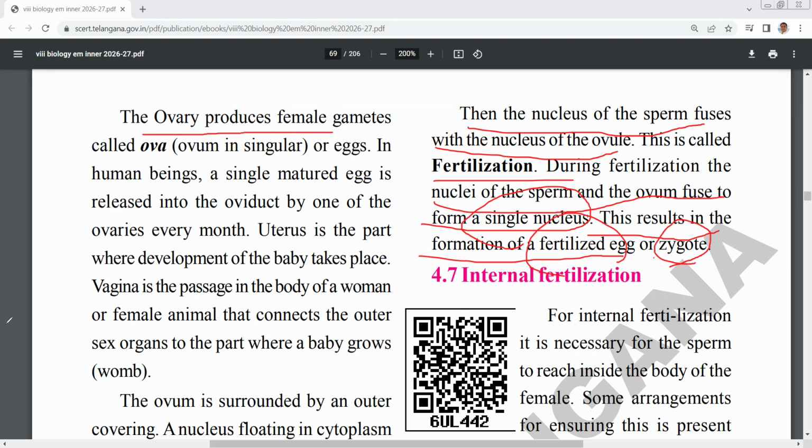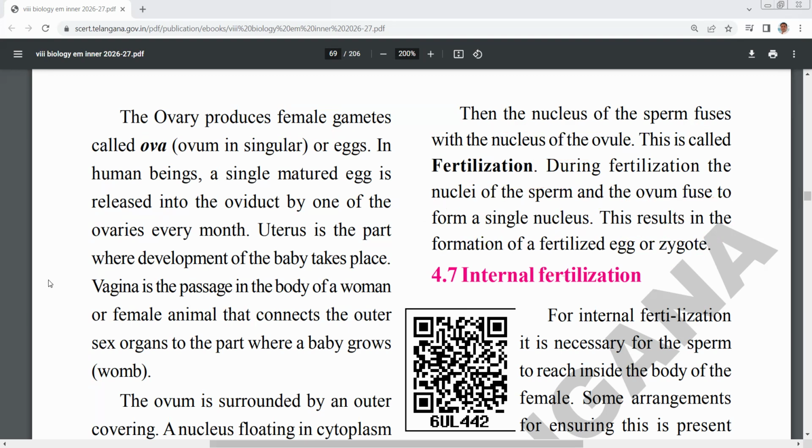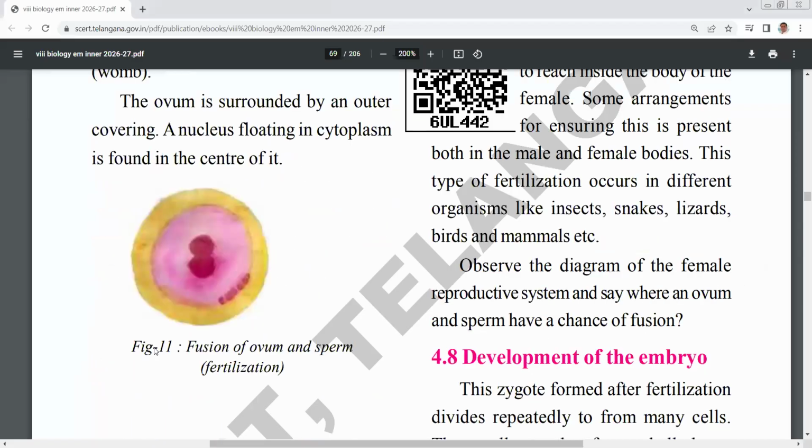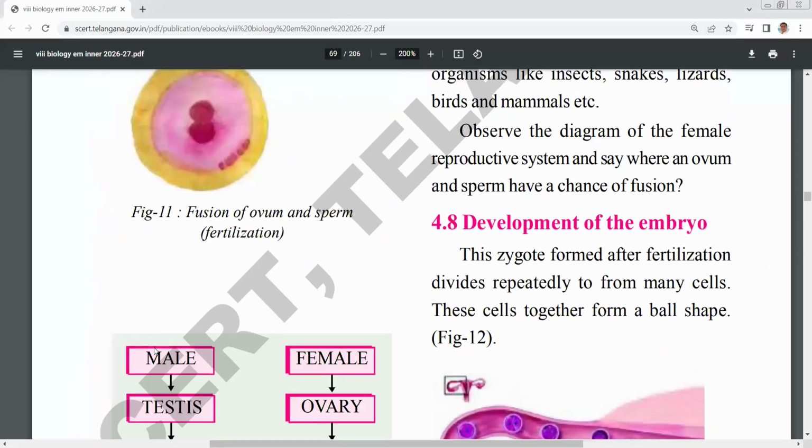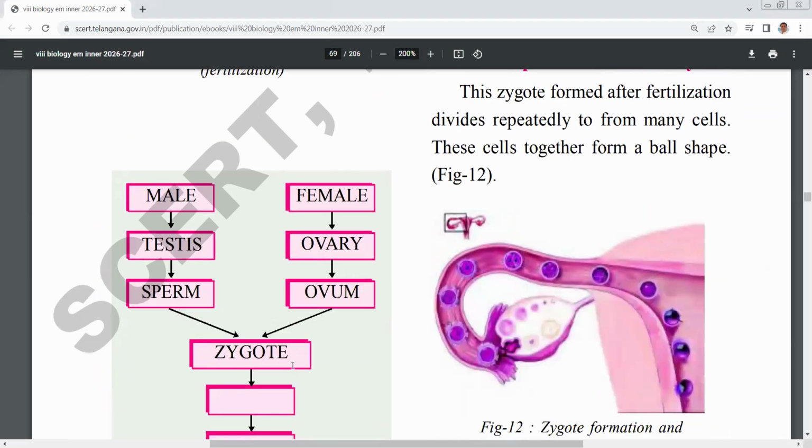Now what is internal fertilization? The fusion of male and female gametes inside the body of the organism is called internal fertilization. Example, human being. Whereas in frog, external fertilization occurs. Why? Because fusion of male and female gametes takes place in water, outside of the body. Hence it is called external fertilization.